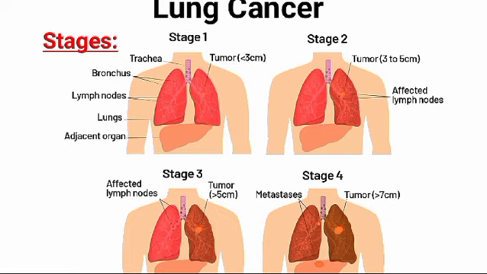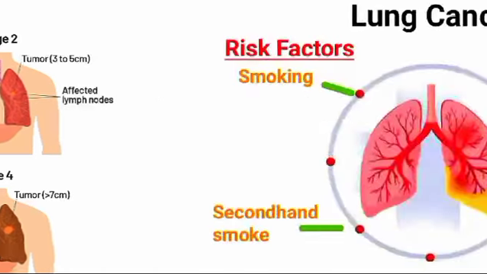In stage 3, cancer is larger than stage 2, has spread to nearby lymph nodes or structures, or there is more than one tumor in a different lobe of the same lung. And in stage 4, cancer has spread to the other lung, the fluid around the lung, the fluid around the heart, or distant organs.